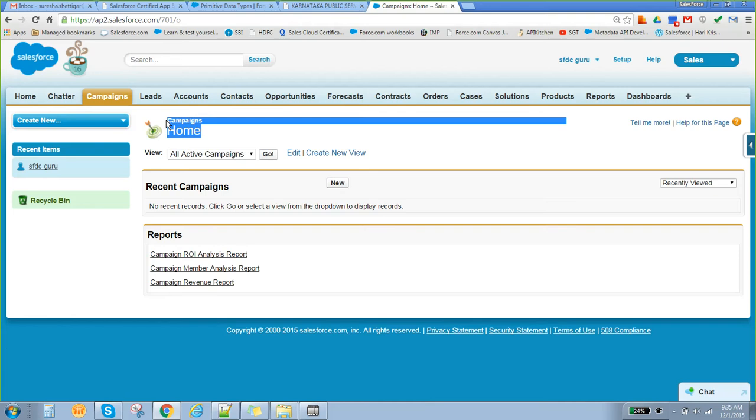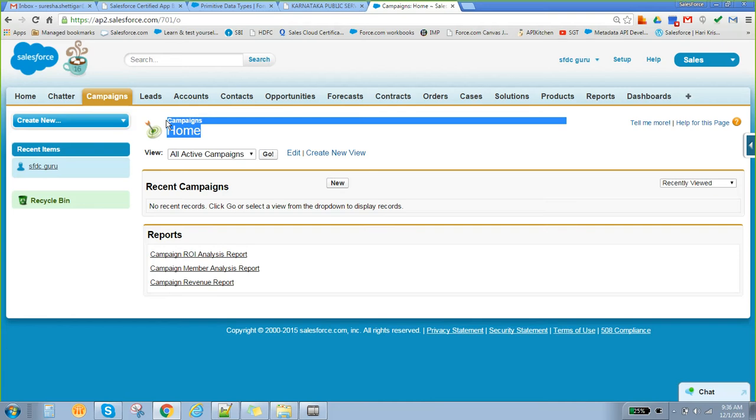So what is a campaign? Yesterday we took a car example. Let's say some company is manufacturing a car. Before releasing it into the market, they do a lot of campaigns, correct? In a campaign, they are marketing their products.